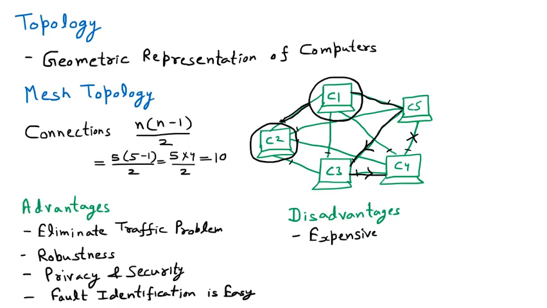And assume 100 computers are there. How many cables are required? To connect 100 computers, so many wires are required, and to implement those wires is very expensive. And although it is very expensive, there is one more thing, it is difficult to install. Why difficult to install? Because there are so many connections possible.